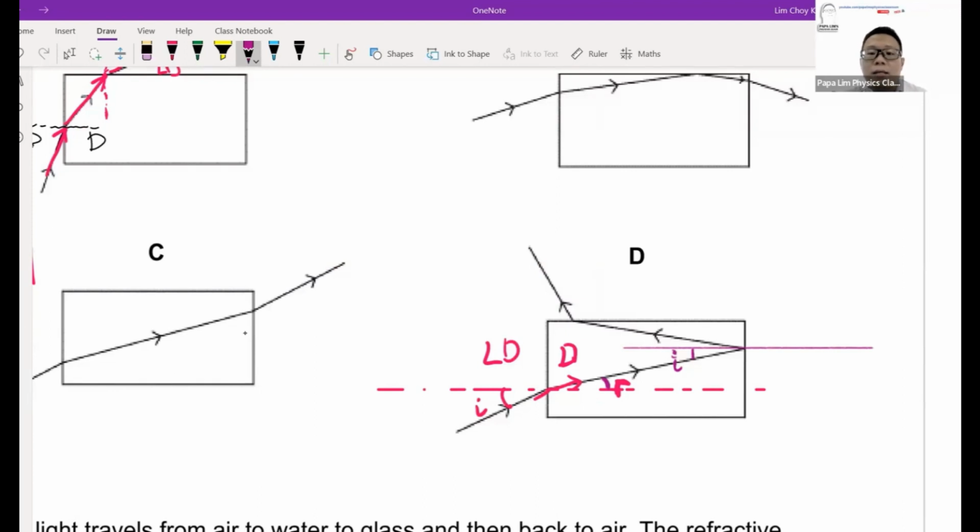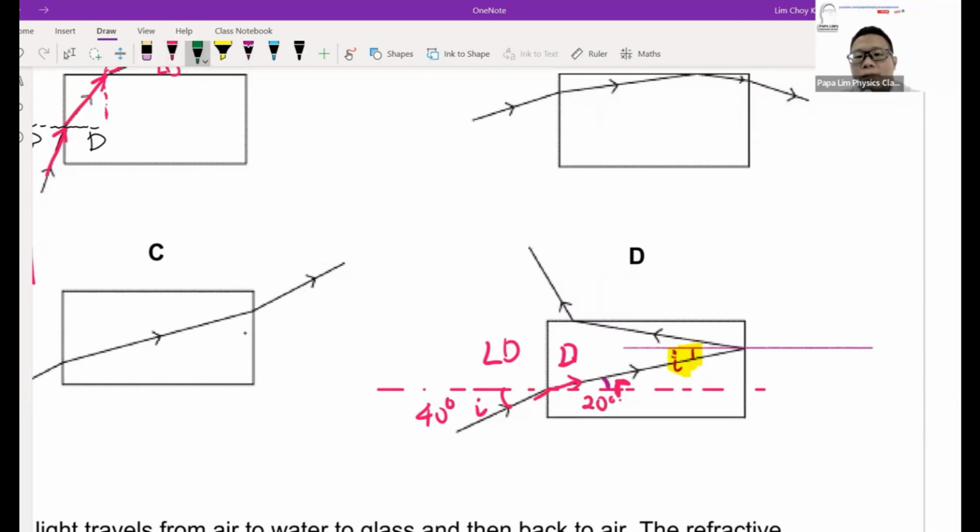So in other words, if this is the incident angle, the ray should exit the glass block based on the principle of reversibility. If my light ray hits the surface at, for example, 40 degrees, the refracted angle here is maybe 20 degrees.